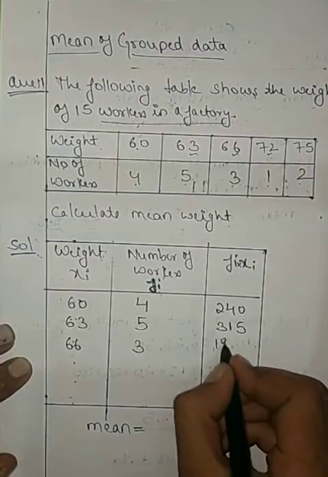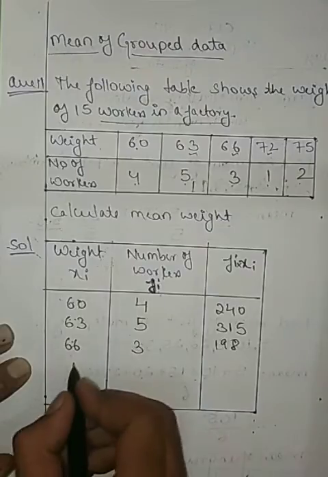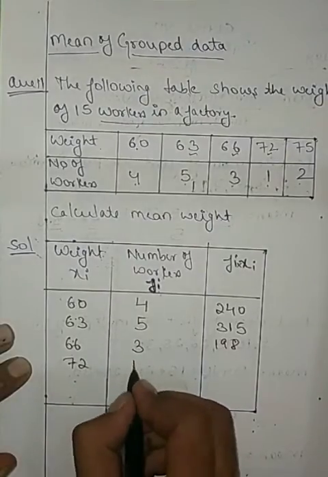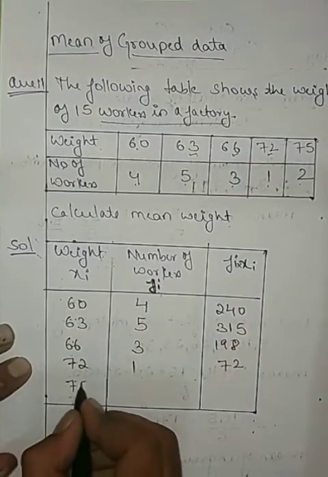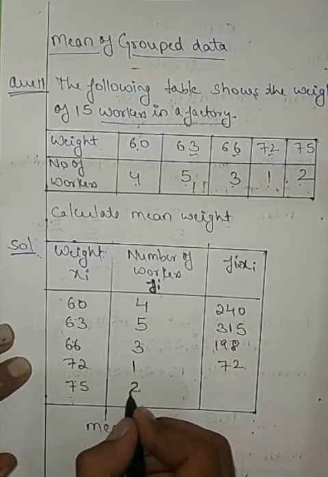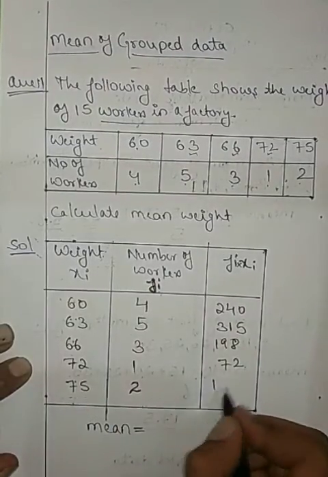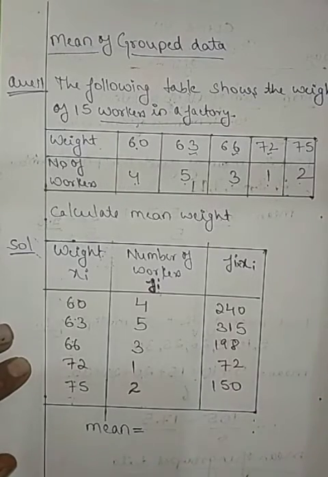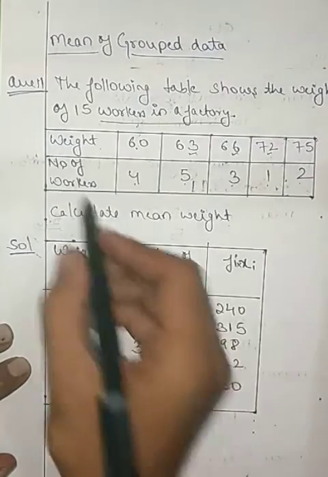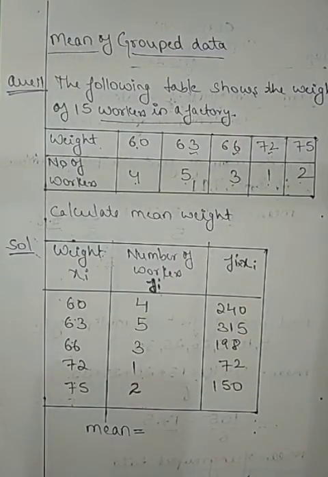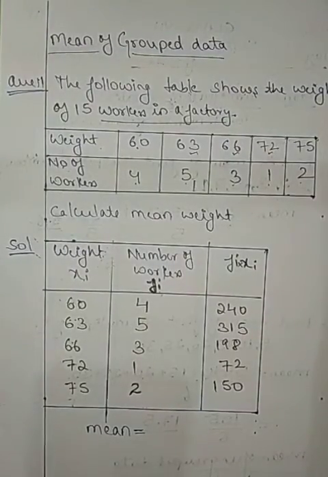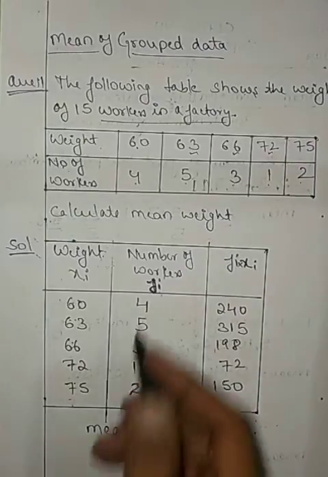Comes out to be 198. Then we have 72 weight. 1 worker comes out to be 72. Then we have 75 weight. How many workers? 2 workers. Gives you 150. So this is Xi, and the number of workers, number of students, any number that specifies how many there are of the things, means frequency, is Fi.